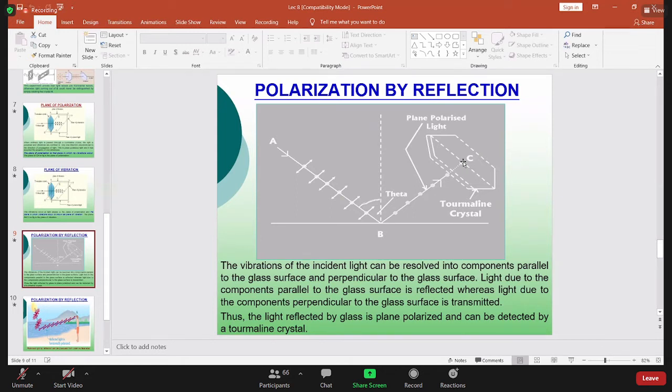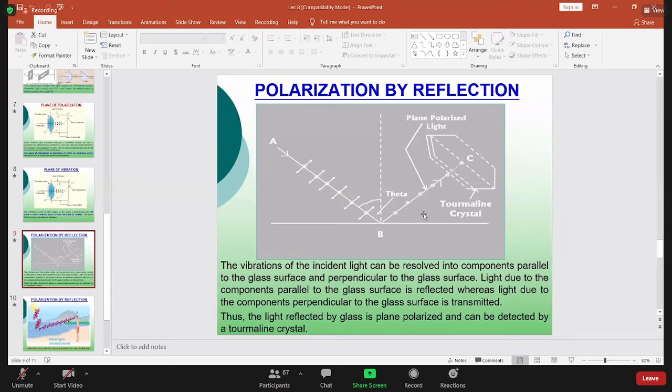And when they are completely 90 degrees to each other, no output is coming. So it means that the light wave we are getting after the reflection is polarized light. This is how we can prepare polarized light by reflection.